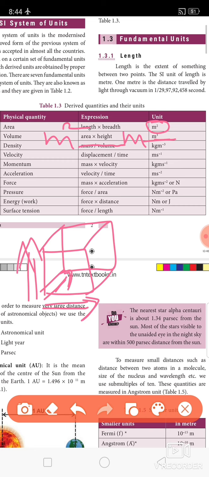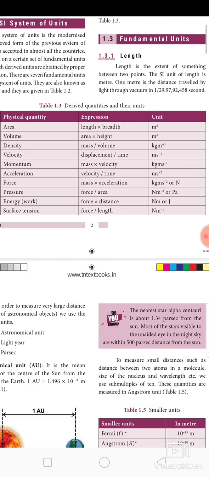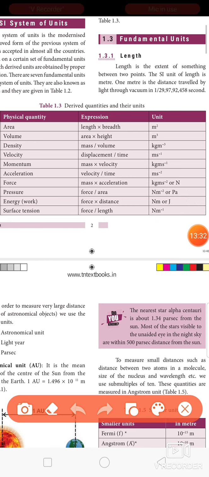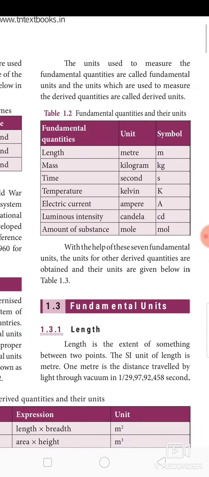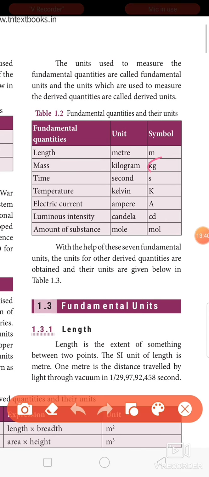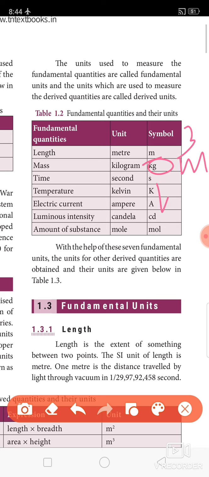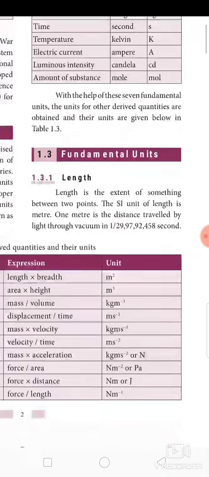Okay, and let's see the example with the third one, density. For density the expression is mass divided by volume. Mass is a fundamental quantity. The unit for mass is kilogram. Volume, previously we found, is meter cube. So kilogram divided by meter cube is the derived unit for density, as shown in the table here.